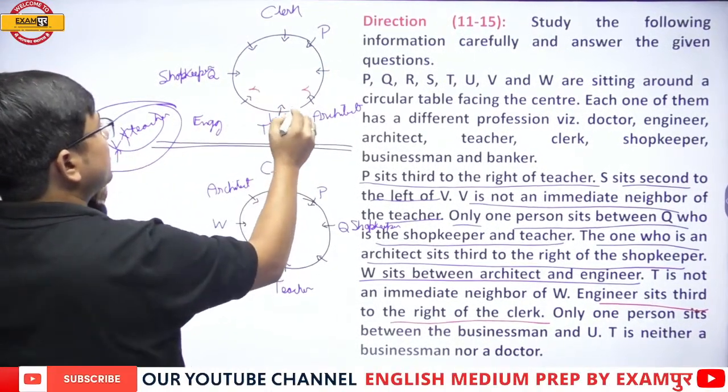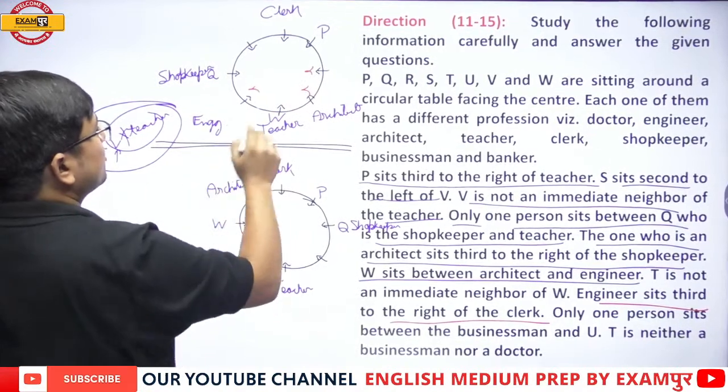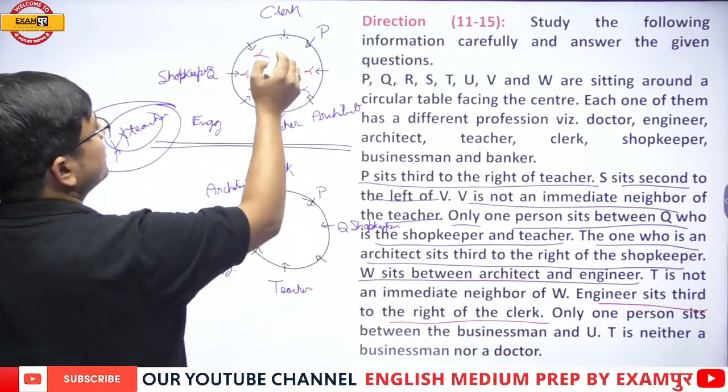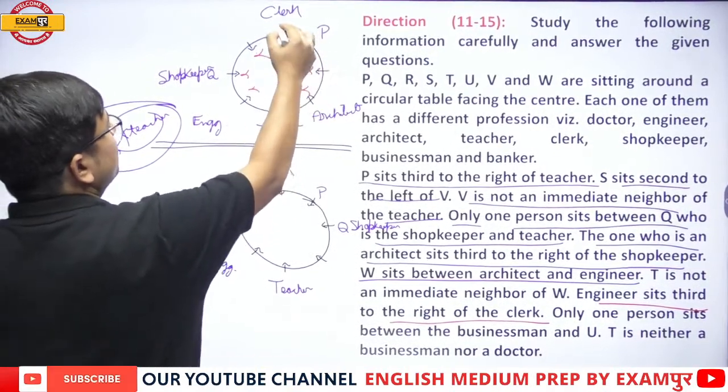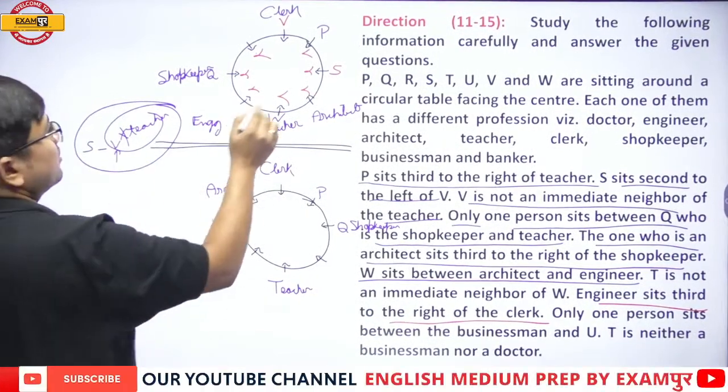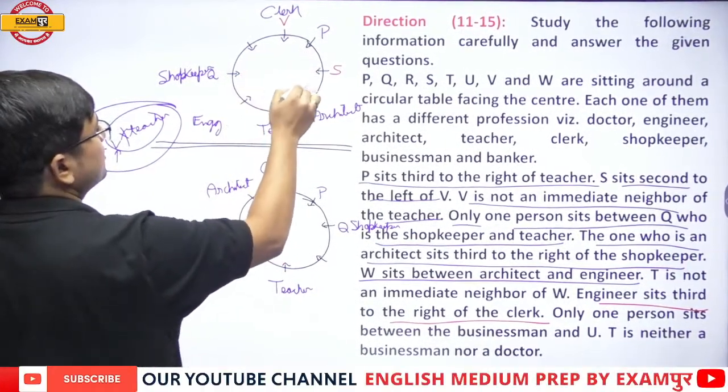See, V is not a neighbor of teacher. V cannot be here. V over here, second left S is not possible. V over here, second left S. The only way in which it is possible is this.